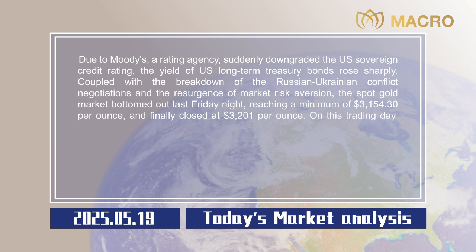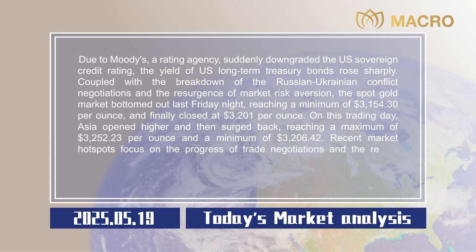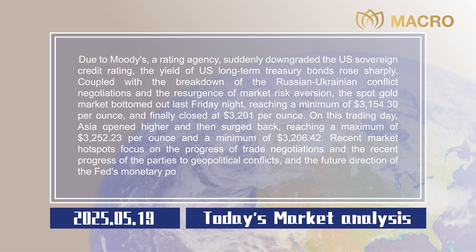On this trading day, Asia opened higher and then surged back, reaching a maximum of $3,252.23 per ounce and a minimum of $3,206.42. Recent market hotspots focus on the progress of trade negotiations and the recent progress of the parties to geopolitical conflicts, and the future direction of the Fed's monetary policy will also affect the market direction.